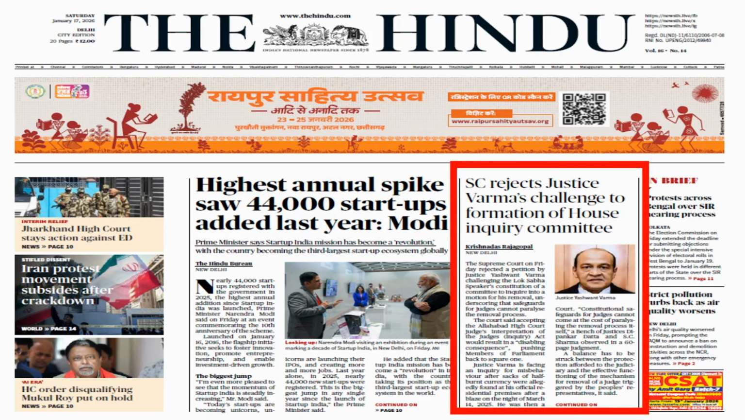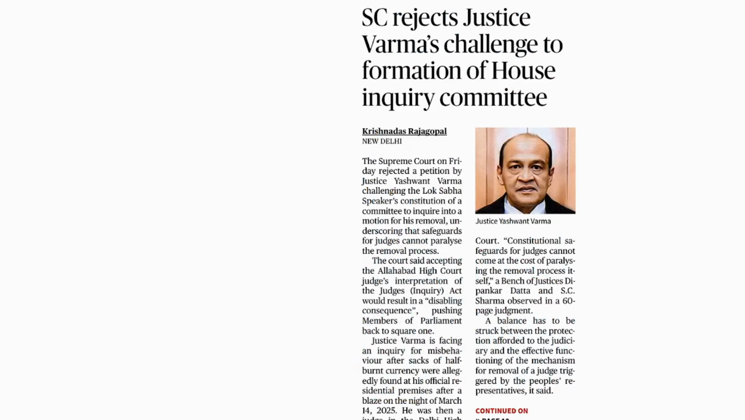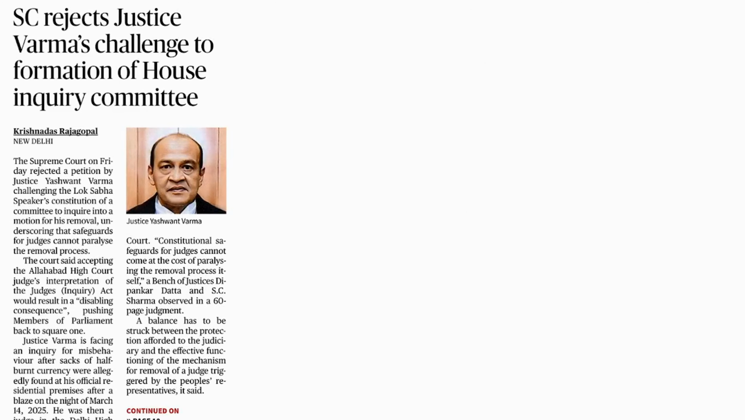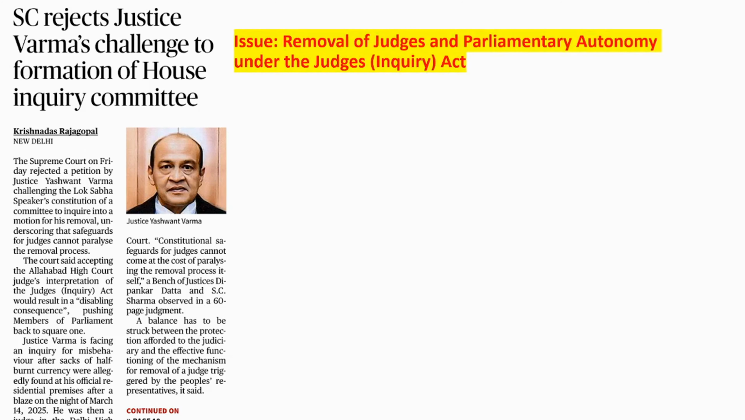Here we are seeing the Supreme Court rejecting Justice Verma's challenge to the formation of the House Inquiry Committee. Recently, some months back, there was a Delhi High Court judge, and suspiciously some cash was found at his home. So an inquiry was conducted. Now, as per the Constitution, it has to be deliberated in Parliament, and whether he should remain in office or be removed has to be taken up by Parliament. So this is an issue discussing that.